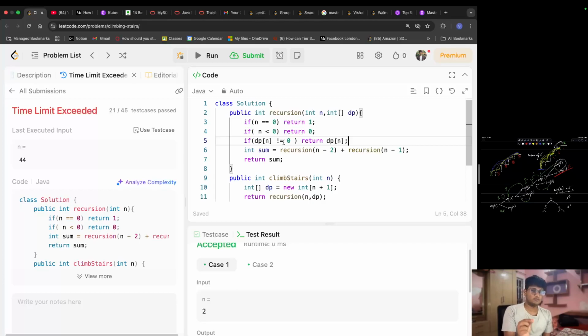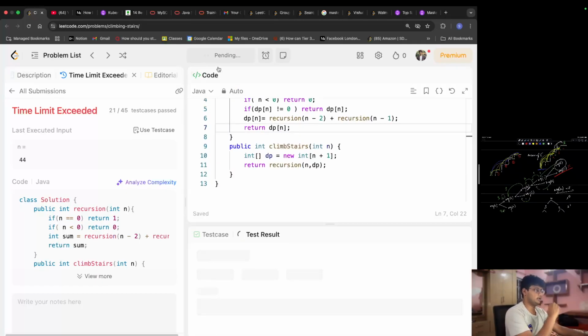the number of ways to reach that nth value, right? If I've stored the nth value for 2 as 2, the next time I come here, this value will not be equal to 0 because dp of 2 will be set to 2, right? So I will just return 2 over here, okay? And what I'll do simply here is store it at this point and return this, okay? Now it should run,